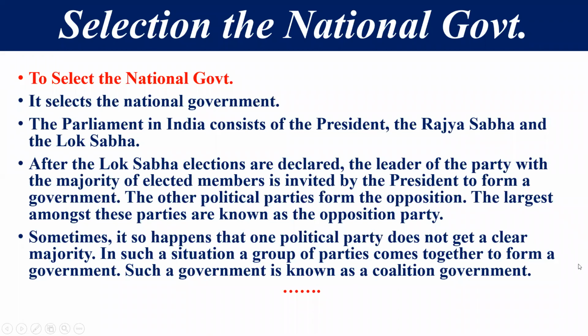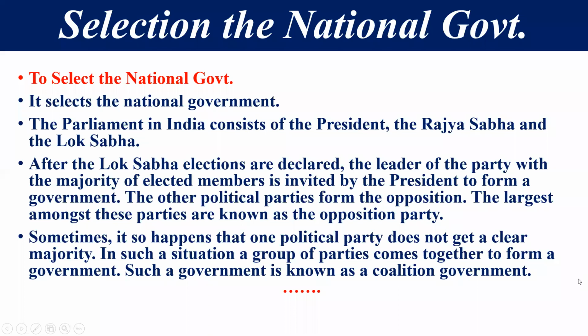Now, there may be some situation where no political party gets a clear majority. What would happen in that situation? If a political party achieves a majority, then that particular political party makes the government. Let me give you an example.